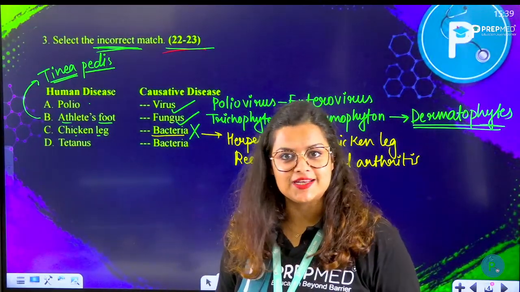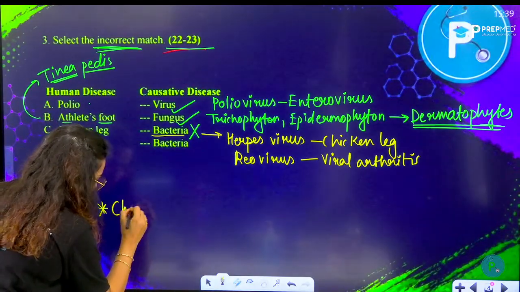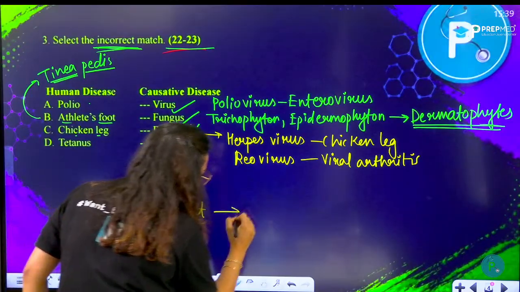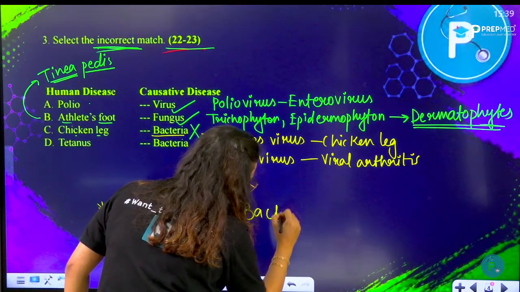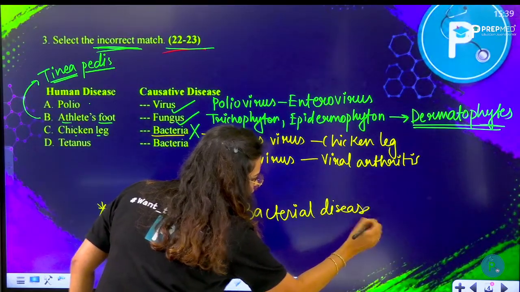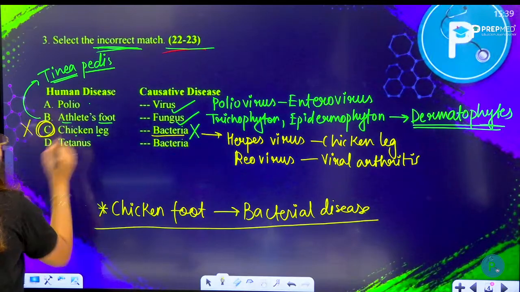This is incorrect. But yes, if they would have given you chicken foot, that would have been a bacterial disease, and that would have been correct. But they have given chicken leg, so this is incorrect.